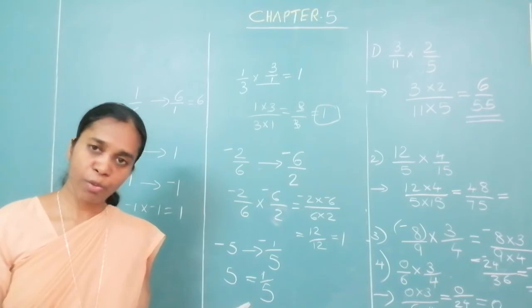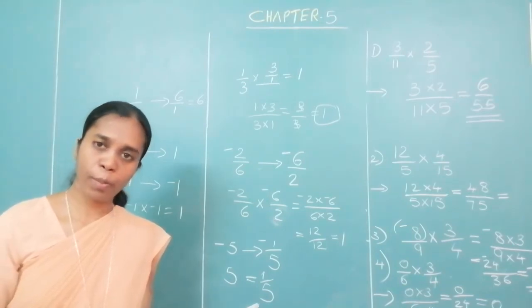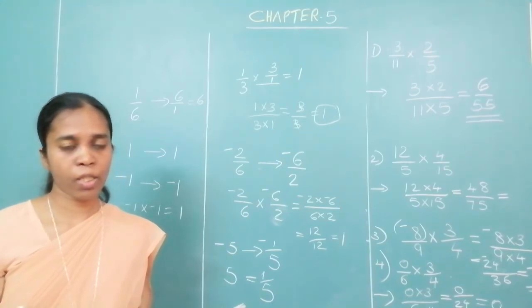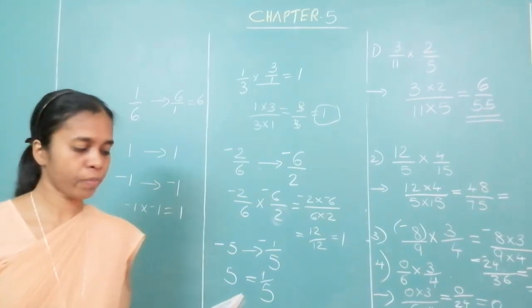Look at sub question 5. You have minus 7, 1 upon 3. So first you have to convert into an improper fraction and then solve it.